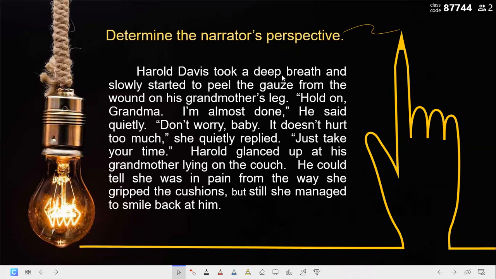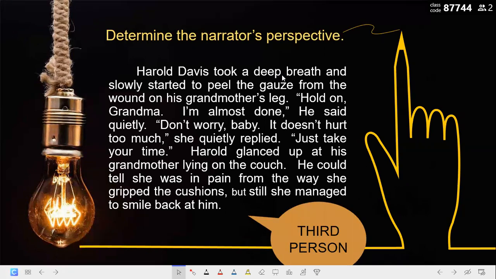Okay, so Saif, tell me please. Which point of view is it? It's the third person point of view. Why is that? Because there is him, and his, she. And what else? Just a minute. She.